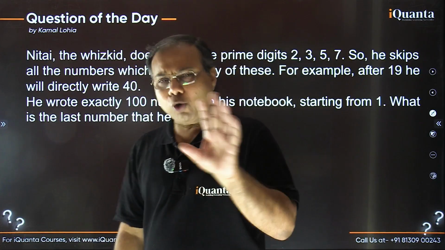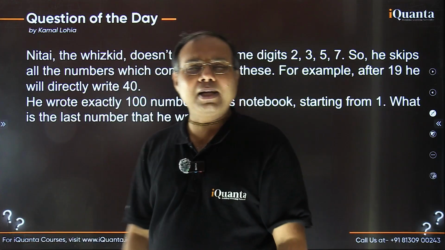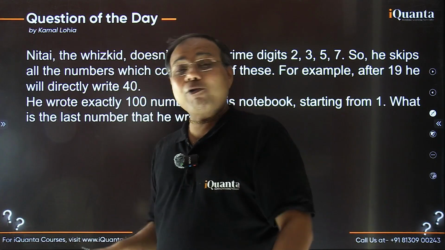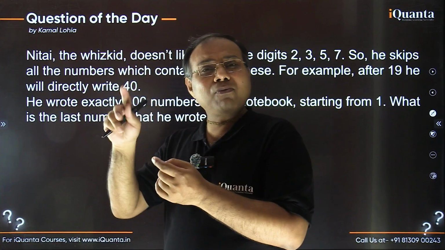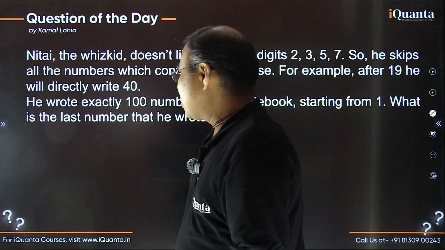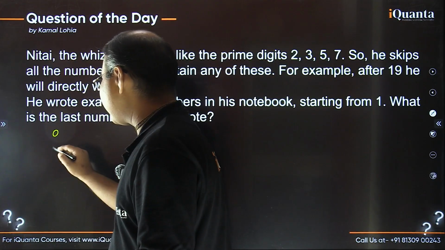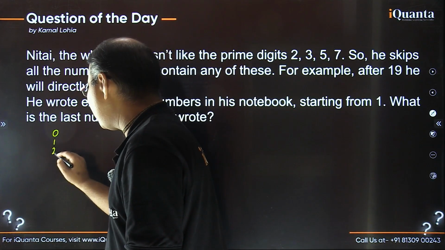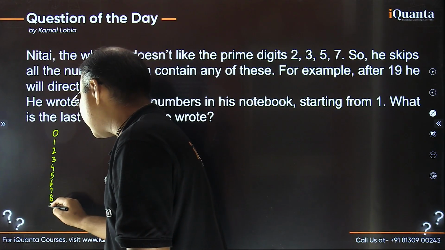Okay, so I'm starting from 0. By the way, normally we start counting from 1. He is also starting counting from 1 only. But while writing, it would be better that I write first single digit numbers, then 2 digit numbers starting from 1 and then 2, like that. So I'm starting with 0, by the way, which is not to be there, but still I'm writing this. So 0, 1, 2, 3, 4, 5, 6, 7, 8, 9. These are all single digit numbers, right?